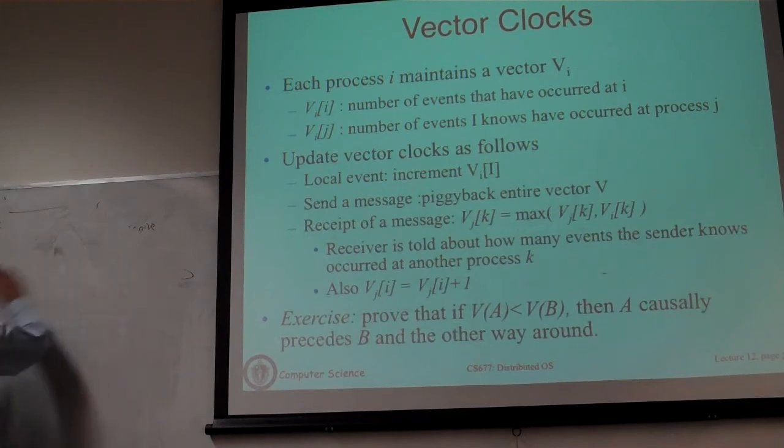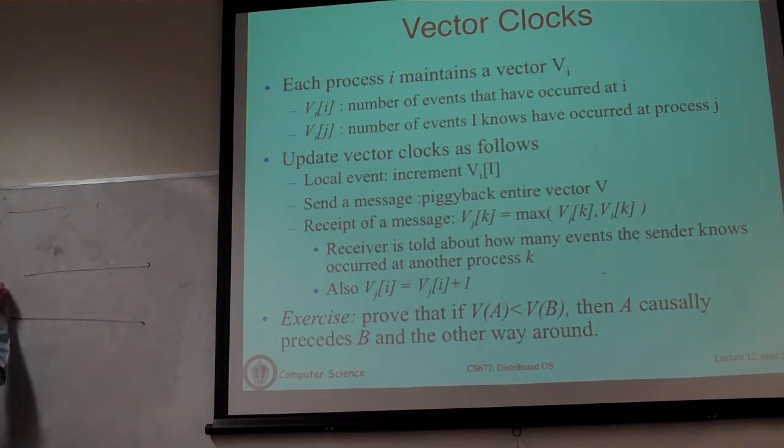So this is machine M1, this is machine M2. Now rather than keeping one integer, we are going to keep a vector of integers, one for each machine. There are two machines, so your clock is essentially a vector, a pair of numbers. We'll always start with 0, 0. Everything starts with 0.